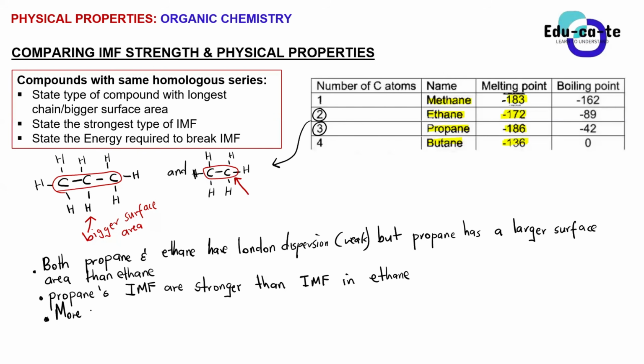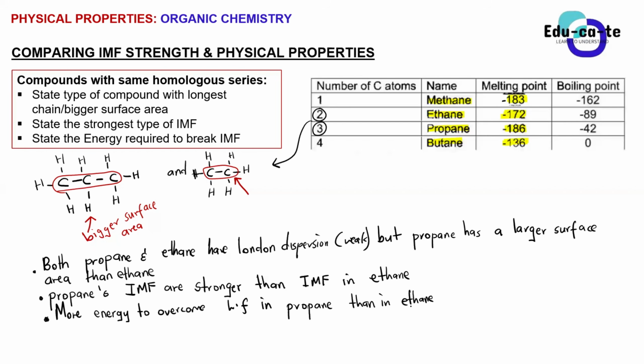More energy will be required to overcome the London forces (LF) in propane than in ethane, because propane has slightly stronger London forces because it has a larger surface area, a bigger number of carbons in the parent chain compared to ethane.